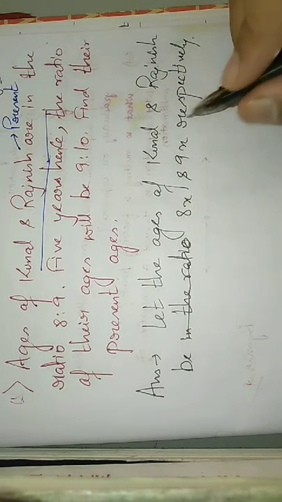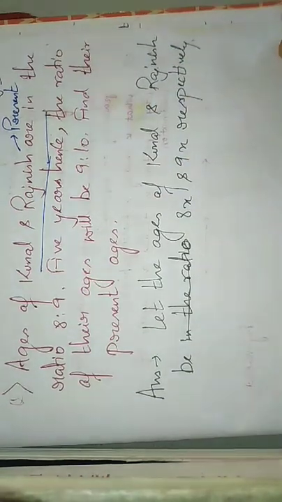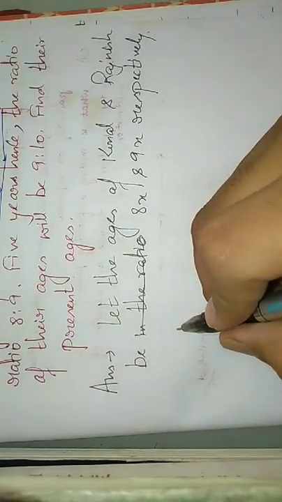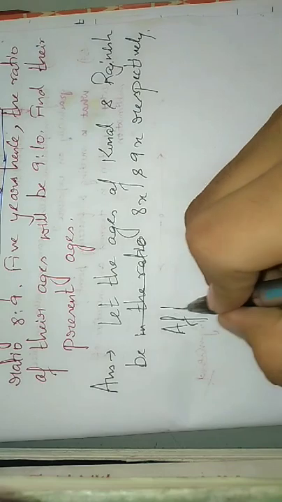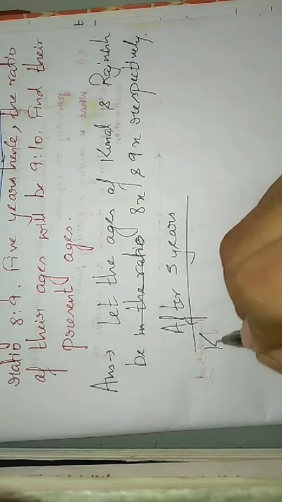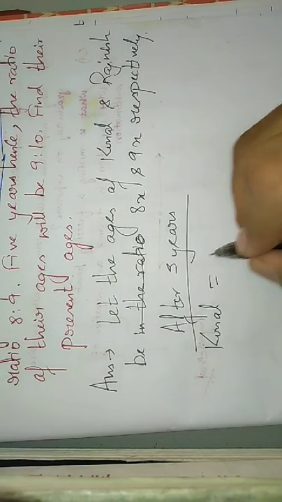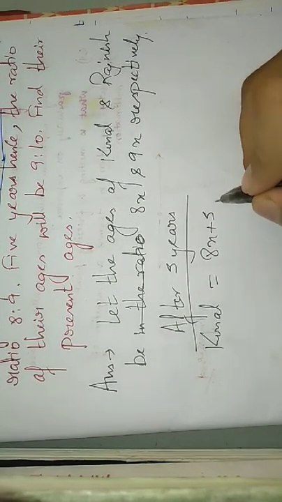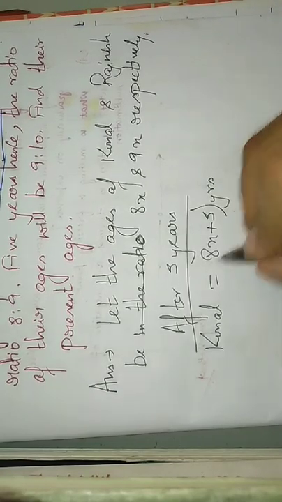Now they are saying that 5 years hence, after 5 years, what will be the age of Kunal? Kunal will be 8x plus 5 years, correct.